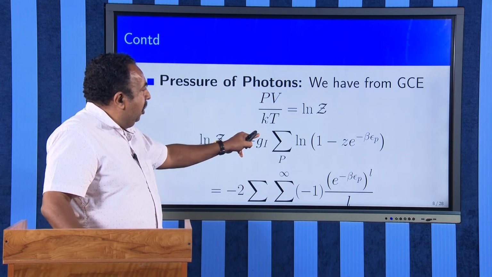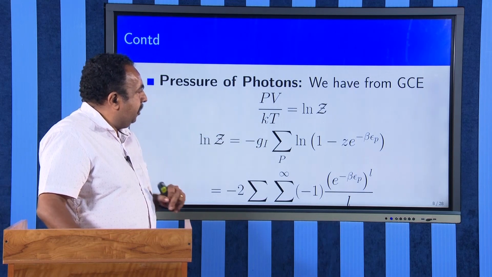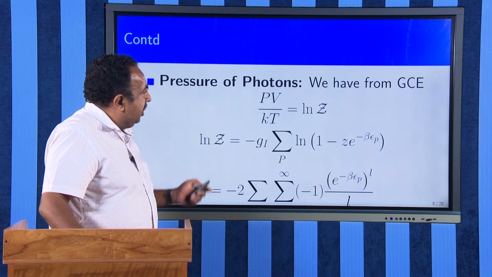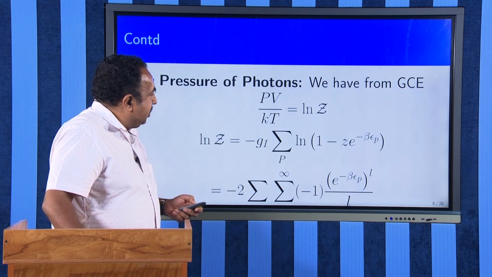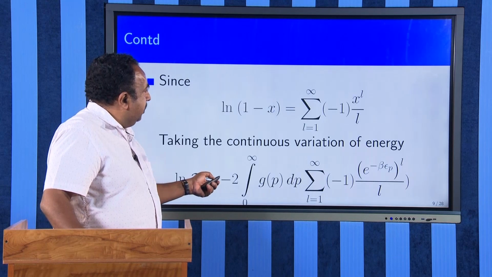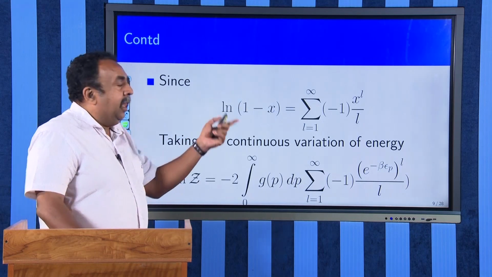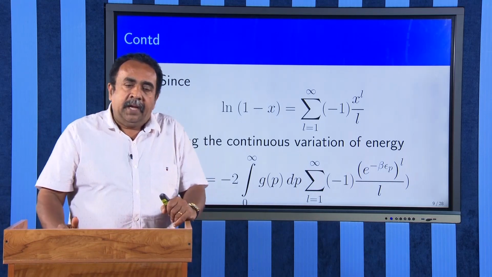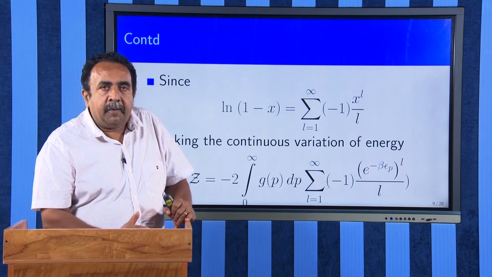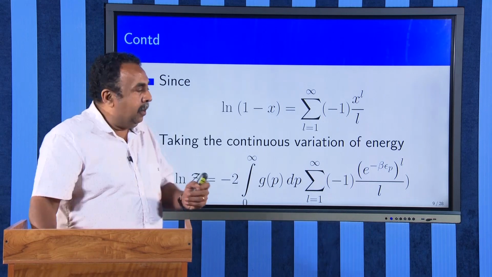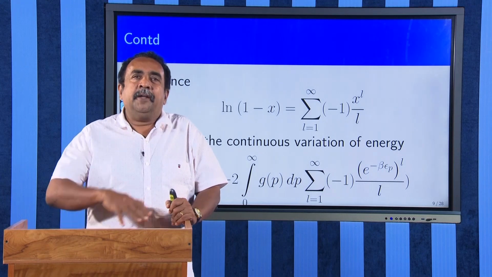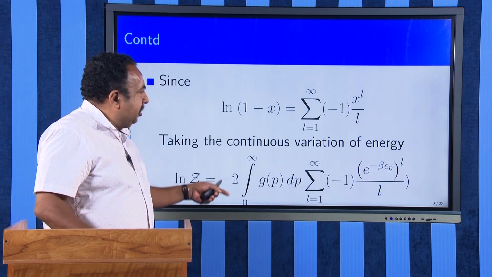Therefore, 2 and then log of 1 minus z e raised to minus beta E_nu. I can take log of 1 minus x as minus the sum of x raised to l divided by l, and log z can be converted in this format, and then that summation I can change to integration. When I change the summation to integration, the number of states between p and p plus dp, or between nu and nu plus d nu, will come. The frequencies range from 0 to infinity, or the momentum varies from 0 to infinity. That has to be taken into account.